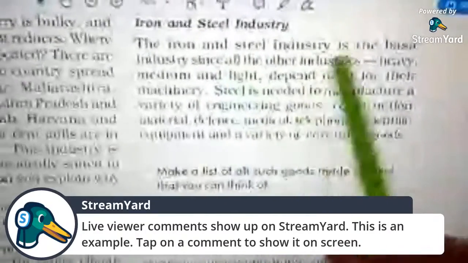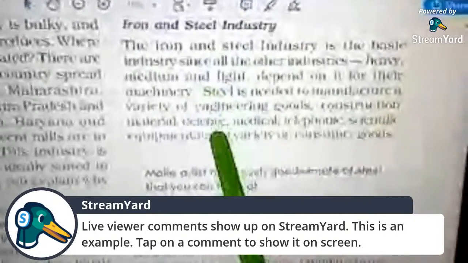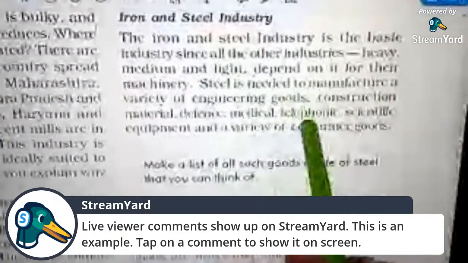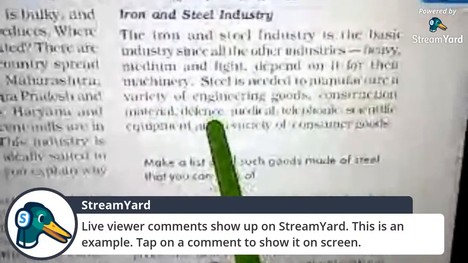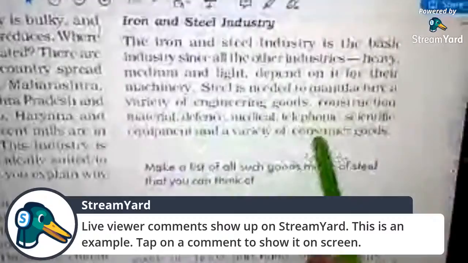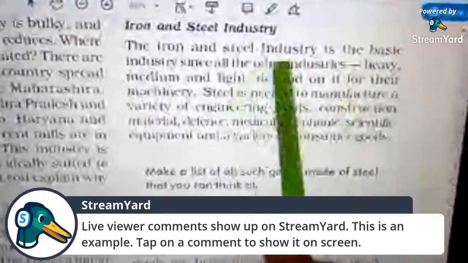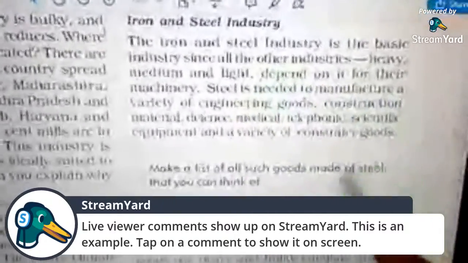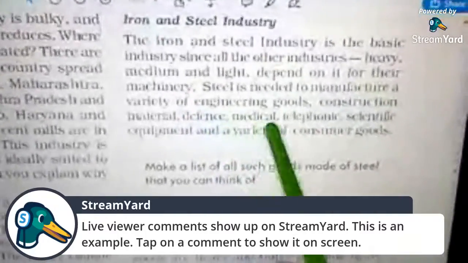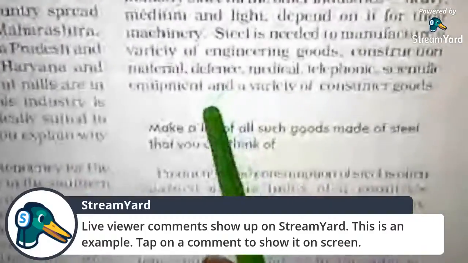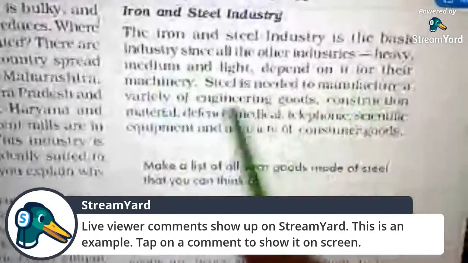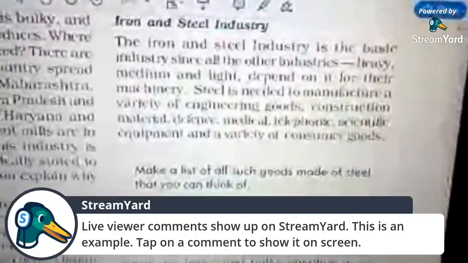Now, what are the uses of iron and steel industry? As you can see, steel is needed to manufacture a variety of engineering goods, construction materials, defense, medical, telephonic, scientific equipment, and a variety of consumer goods. So these are the industrial sectors where we are using steel.